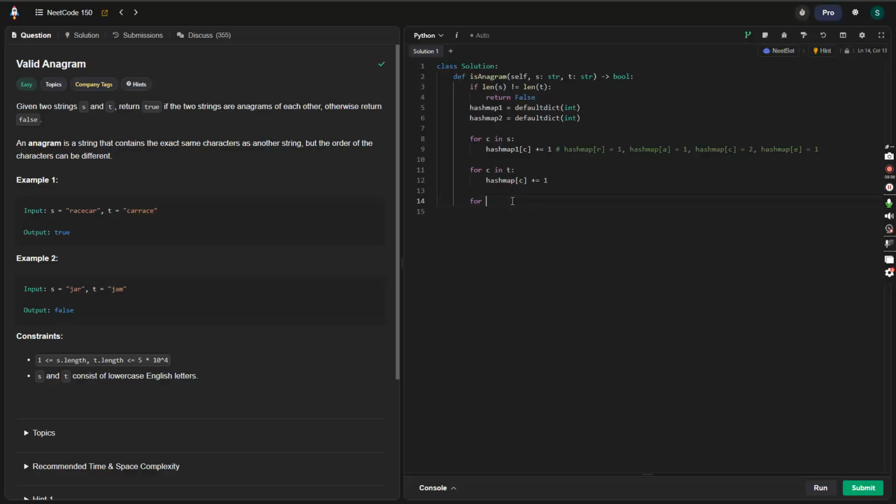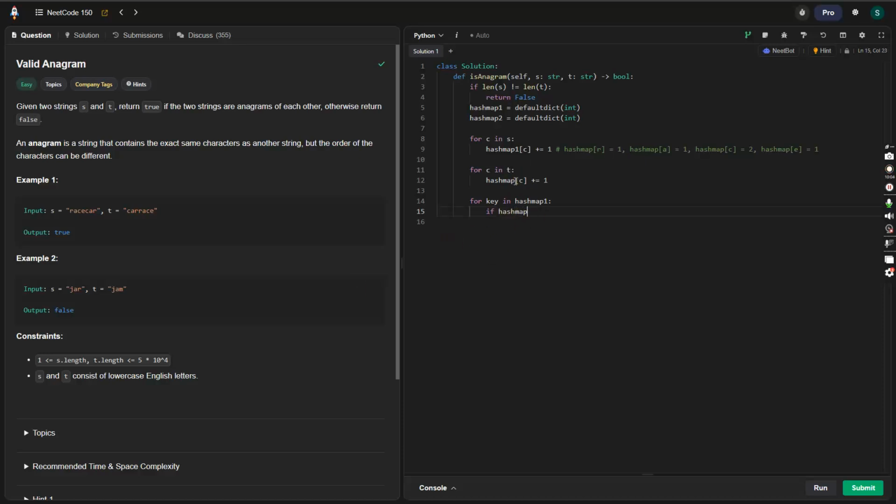And here we can then go through our hash map. So for key in hash map 1, we want to check if the occurrences aren't the same, then we would return false immediately.